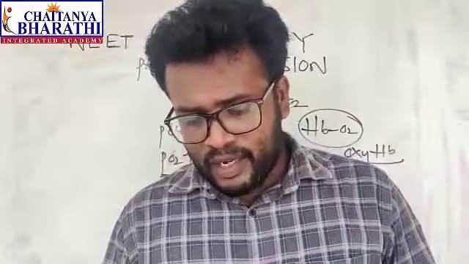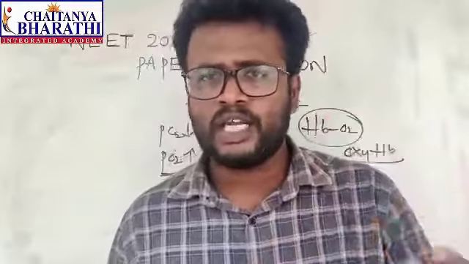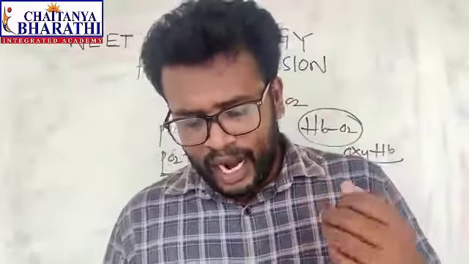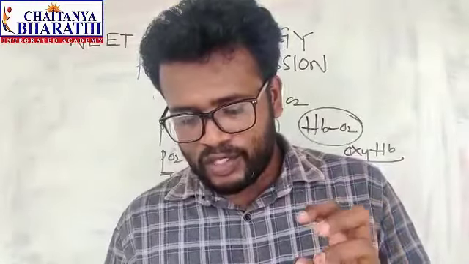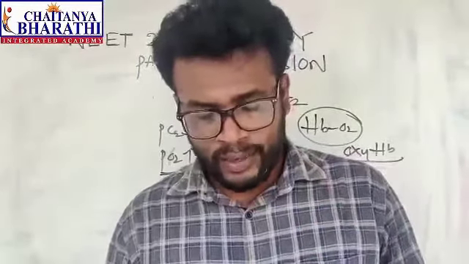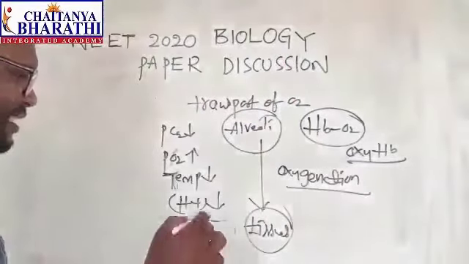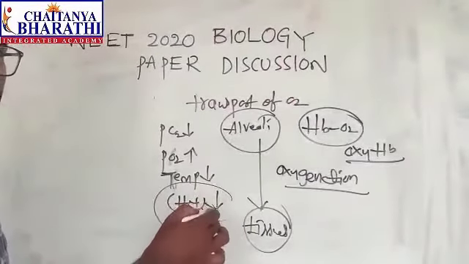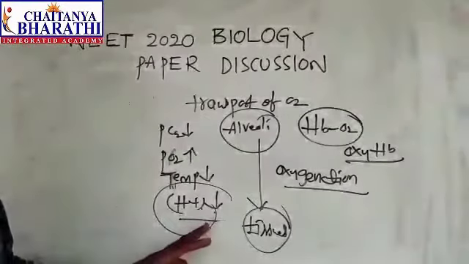So partial pressure of carbon dioxide can interfere with oxygen binding with hemoglobin. This is also a right statement. And higher H plus ion concentration in alveoli favors the formation of oxyhemoglobin. Is it the right statement, higher or lower? Lower, but higher is given. So this is the wrong statement.